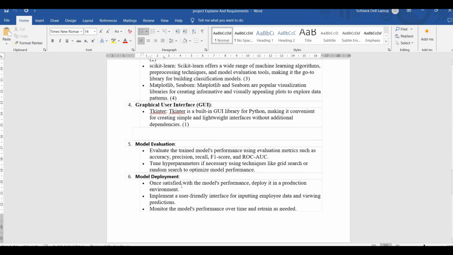Then we come to the graphical user interface. In this requirement, not only the model, but also a graphical user interface is to be created to give an interface to the functionality using tkinter. The tkinter library is a built-in GUI library for Python, which makes it convenient for creating simple and lightweight interfaces without additional dependencies.